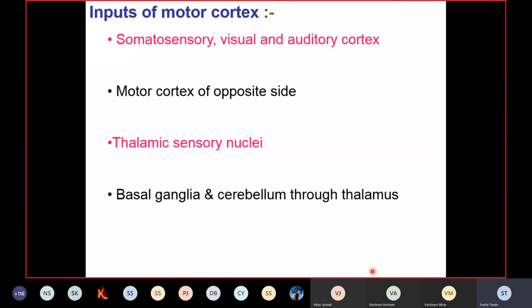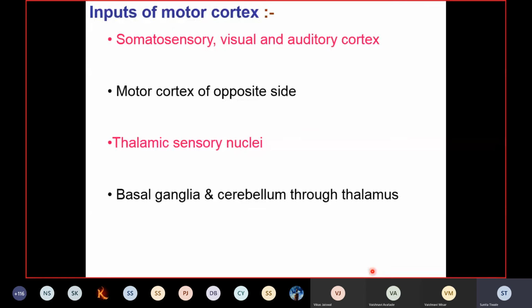Again, you will find that information from the basal ganglia and the cerebellum passes through the thalamus. We have seen the function of the basal ganglia and the cerebellum. They act as the checking center. So they will monitor the motor action, or whatever movement is being executed by the primary cortex. They send the blueprint to the cerebral cortex by sending these signals, so that the signals going down to produce that movement will be smooth, perfect, and executed perfectly.